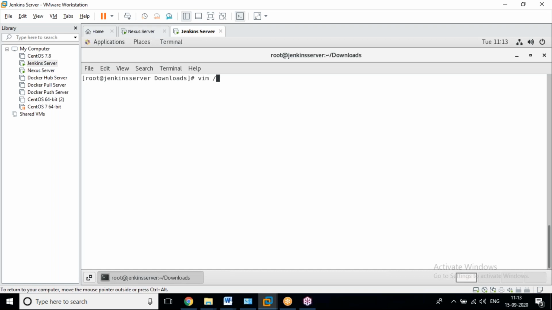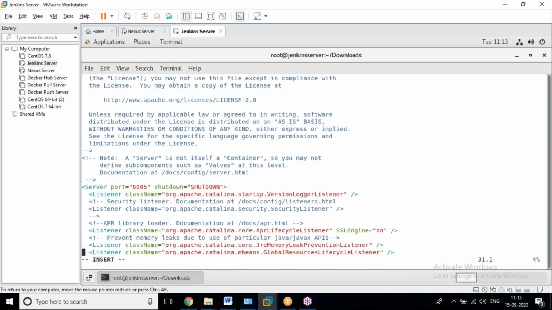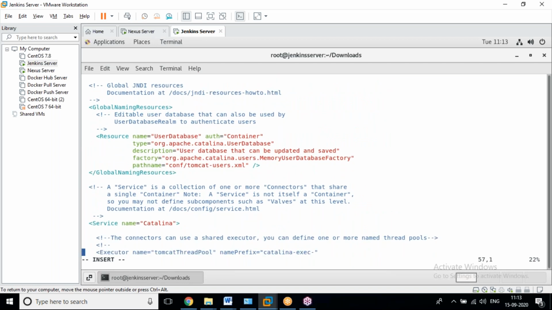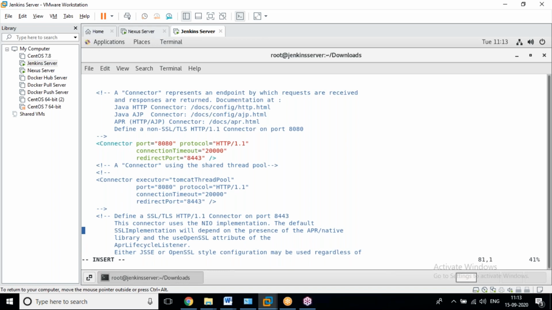Yes, opt Tomcat, server.xml. These all are upcoming concepts.